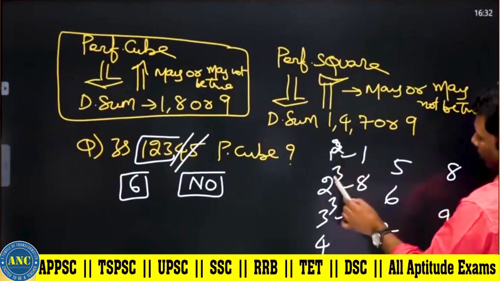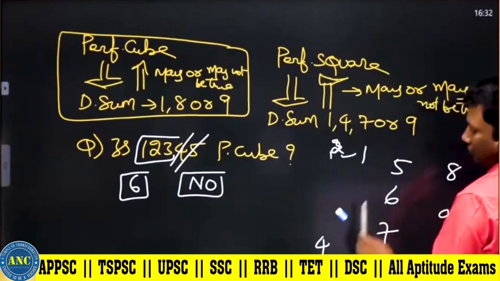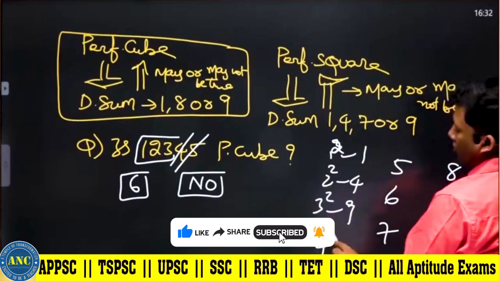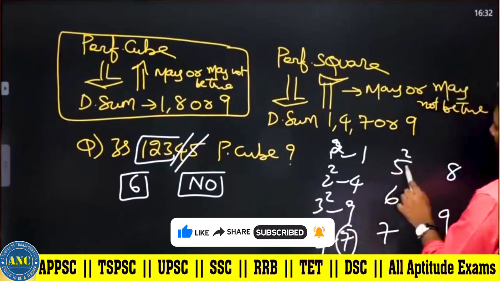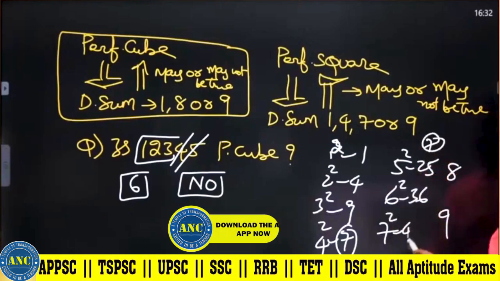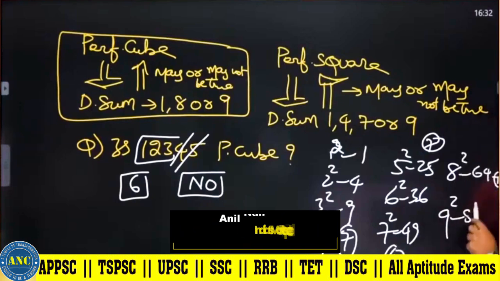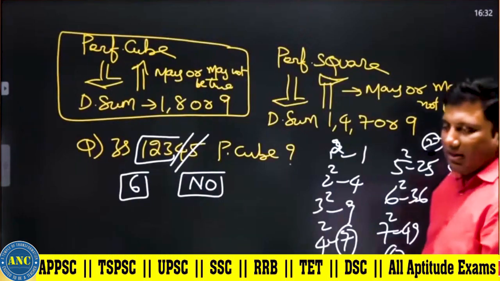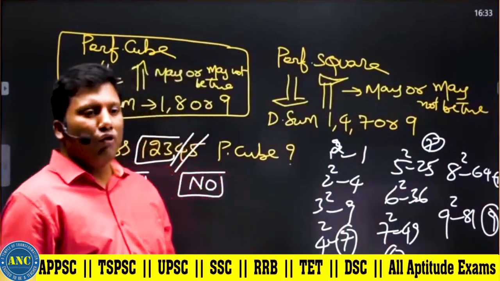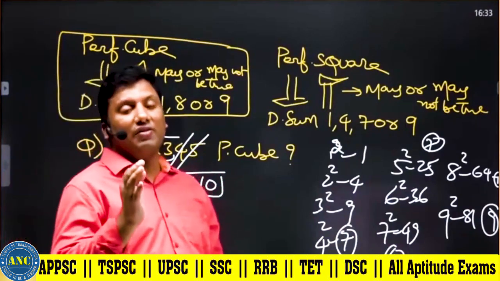Now squares: 1 square 1, 2 square 4, 3 square 9, 4 square 16, it is 7. 5 square 25, it is 7. 6 square 36, 9. 7 square 49, 4. 8 square 64, 1. 9 square 81, 8 plus 1, 9. That is the reason every perfect square has a digital sum 1, 4, 7 or 9.